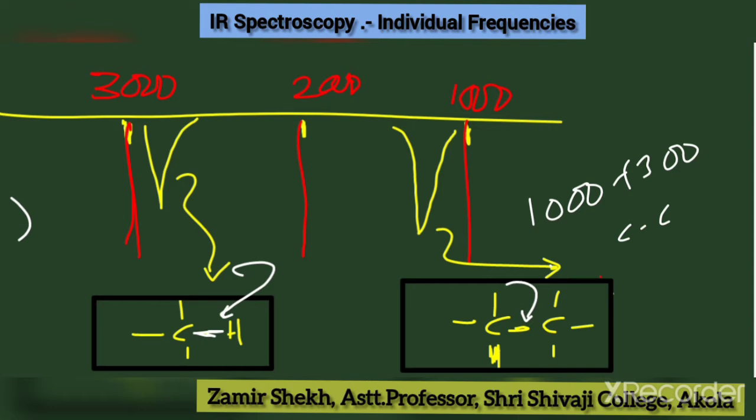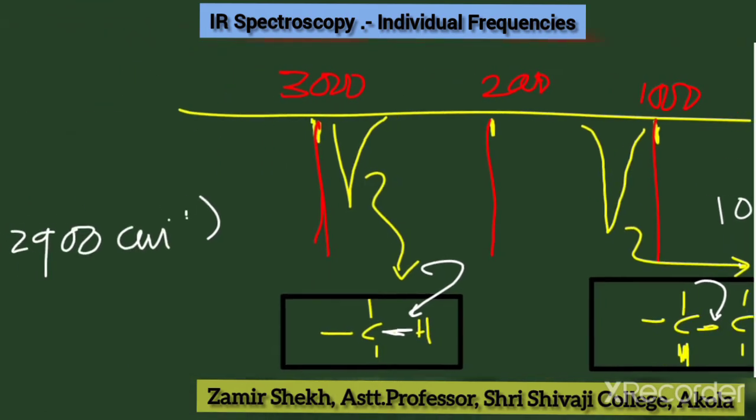The second peak is just below 3000, between 2900 and 3000, due to the CH stretching frequency. Because of the reduced mass, CH has a higher vibrational frequency and more absorption. Bending is near about below 1000, so I am not mentioning the bending region here.